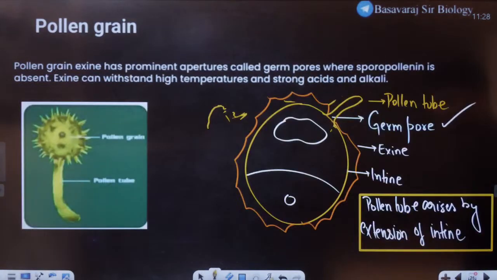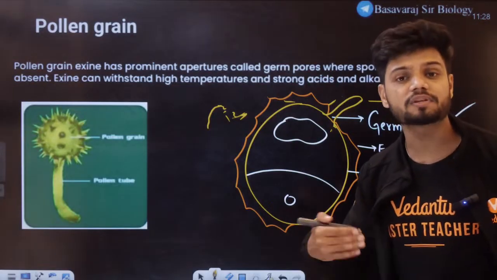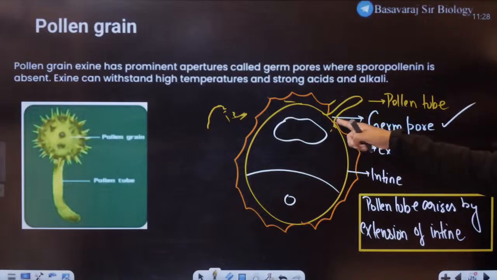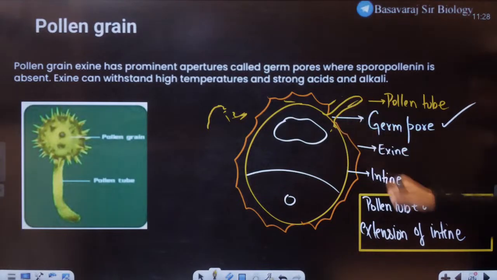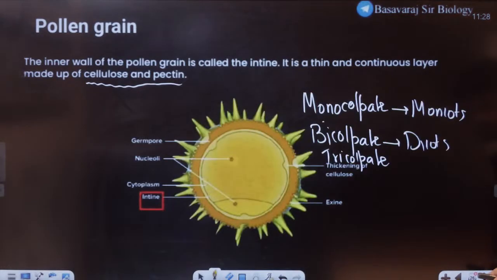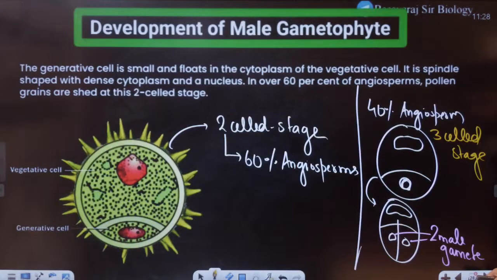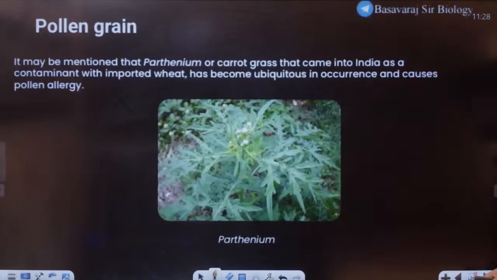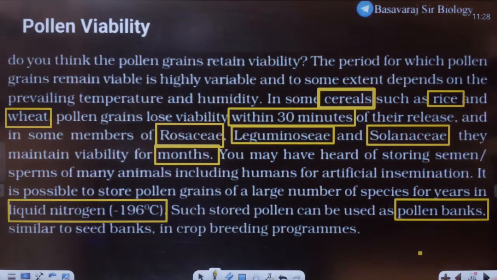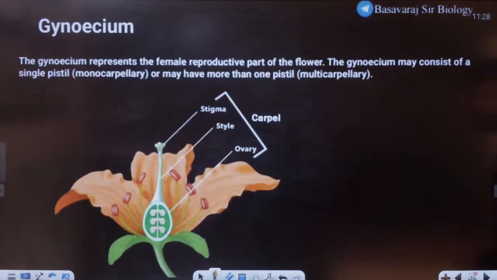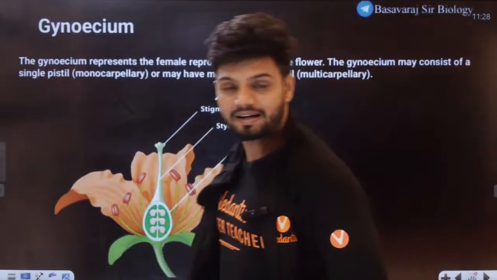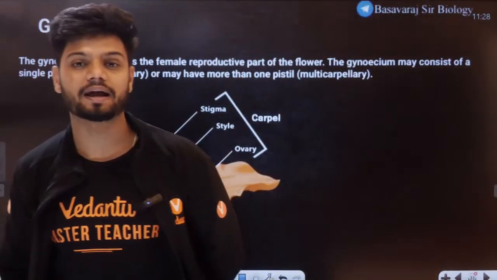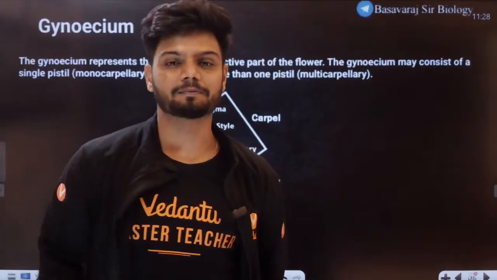Here we have something called exine and intine. Exine is made up of sporopollenin. Intine is made up of cellulose and pectin. Here is something called germ pore. Through the germ pore, the intine is coming out in the form of pollen tube. 2 cell stage, 3 cell stage. Pollen allergy, pollen tablets, pollen viability. And that is the entire in detail explanation of your entire stamen.